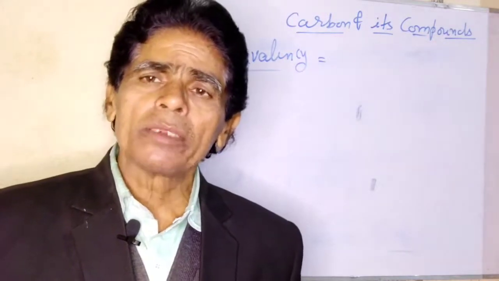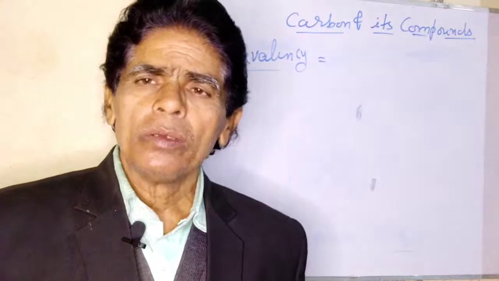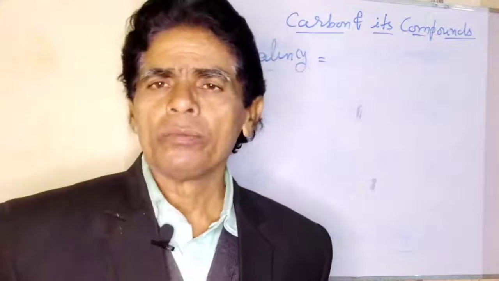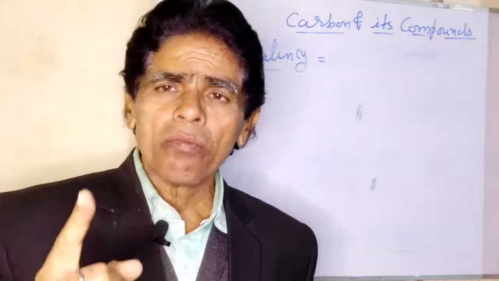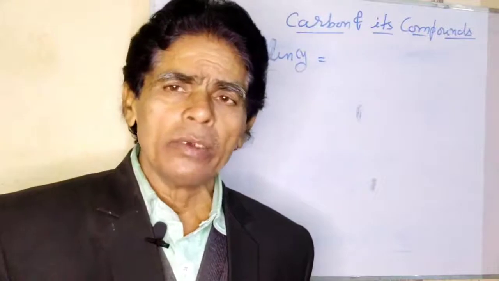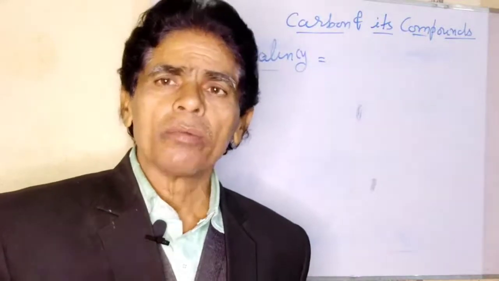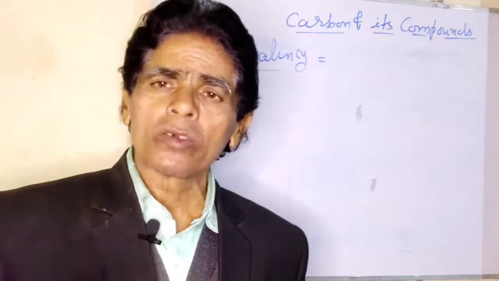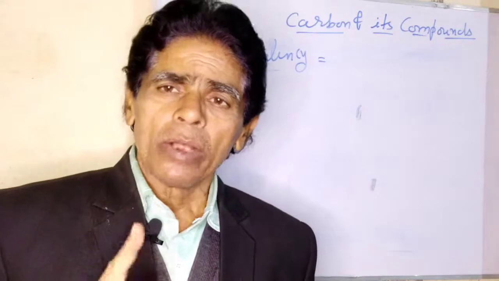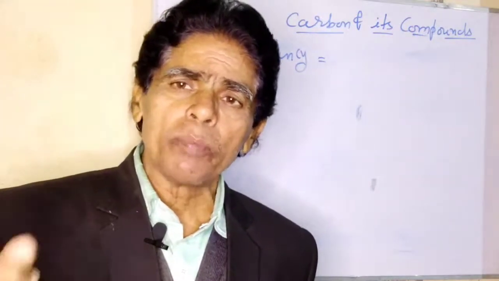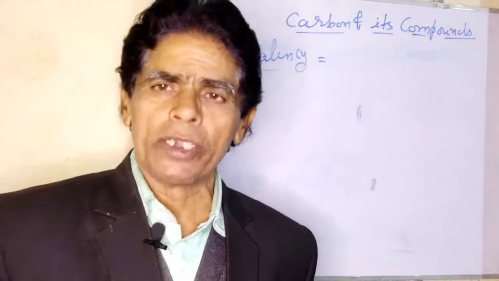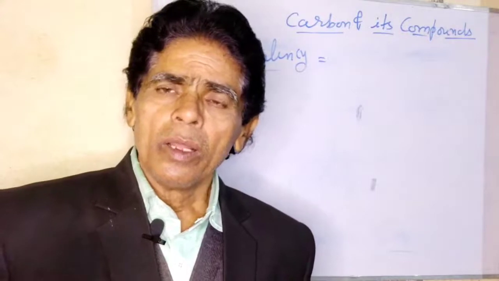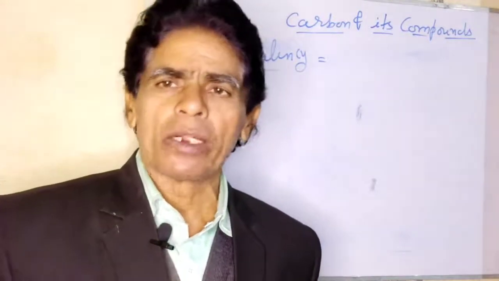Why has it become possible? Because there are 4 electrons in the valence shell of carbon. And you know, the number of electrons present in the valence shell determines the valency of the element. And not only the number of electrons present in the valence shell, but the number of valence electrons participating in bond formation, by sharing or transfer of electrons. So here, carbon participates in sharing of electrons.